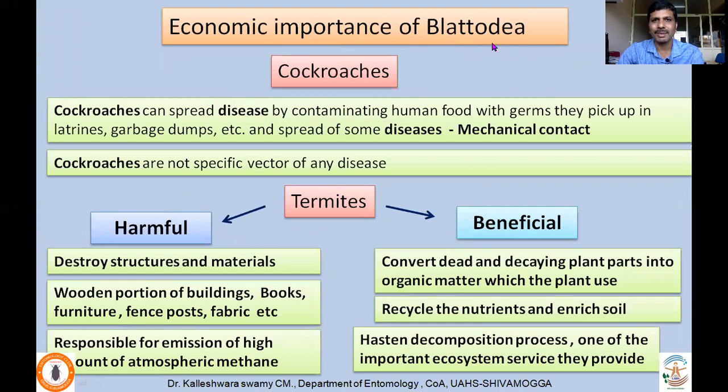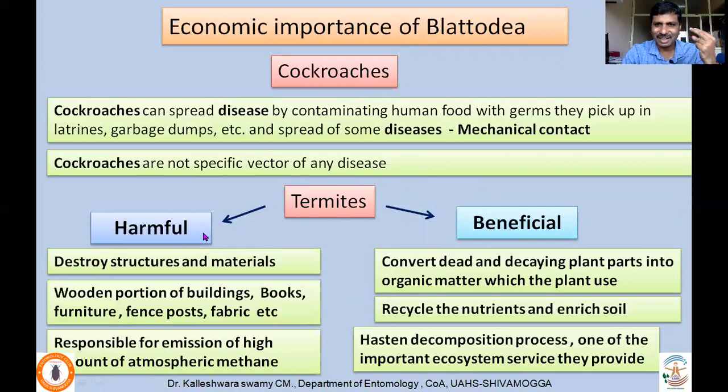So coming to the economic importance of Blattodea, which includes both cockroaches and termites. Cockroaches can spread disease by contaminating human food with germs they pick up in latrines, garbage dumps, etc. In fact, they are not specific vectors. Okay, they mechanically come in contact with various germs in various places where they live, and they spread them. Cockroaches are not a specific vector of any disease, like we talk about mosquitoes.